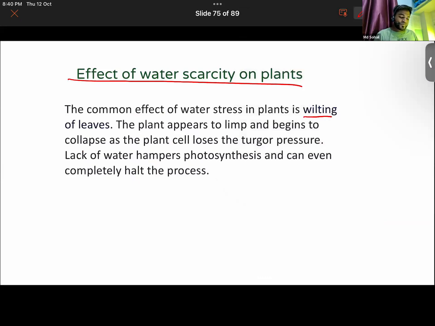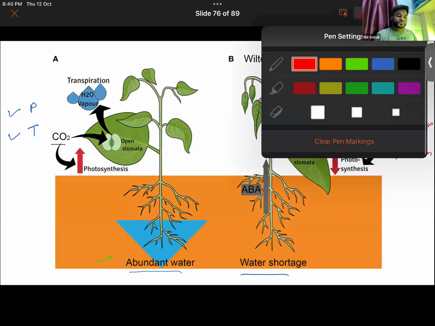The plants will basically start to lose their leaves slowly. The plant appears limp and begins to collapse as the plant cells lose turgor pressure. Now the thing is, what is this turgor pressure? Look here. Turgor pressure is basically what?